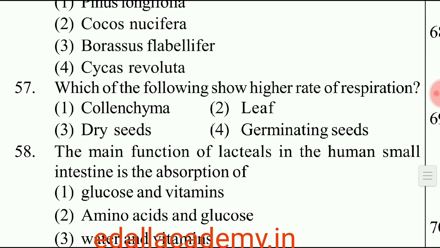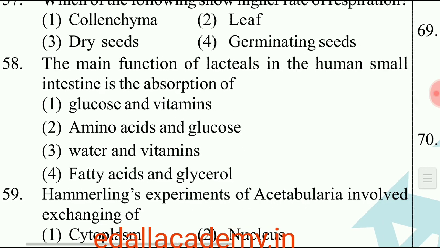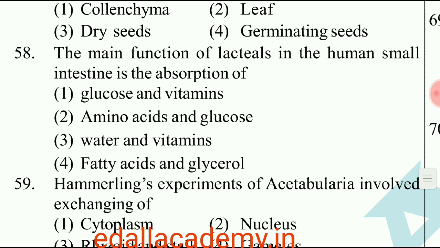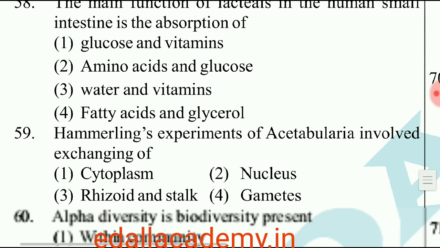Question number 57. Which of the following shows higher rate of respiration? So rate of respiration is a little bit higher in germinating seeds. So the correct option is 4. Question number 58. The main function of lacteals in the human small intestine is absorption of. Lacteal ducts are used to absorb fatty acids and glycerol. So the correct option is 4.